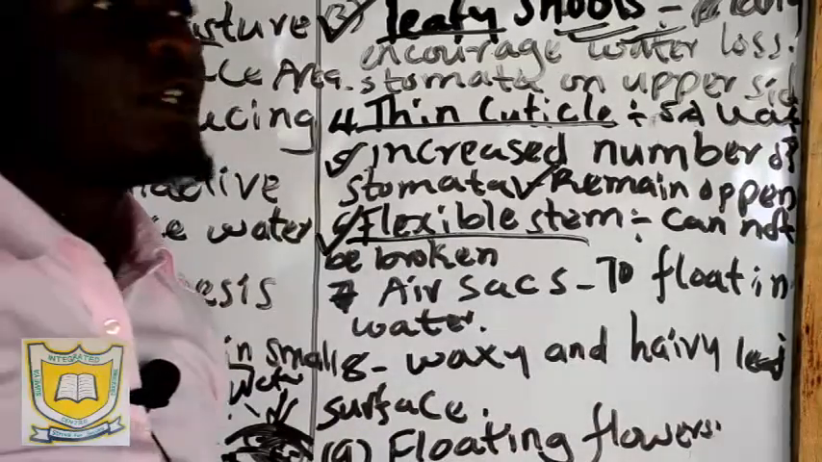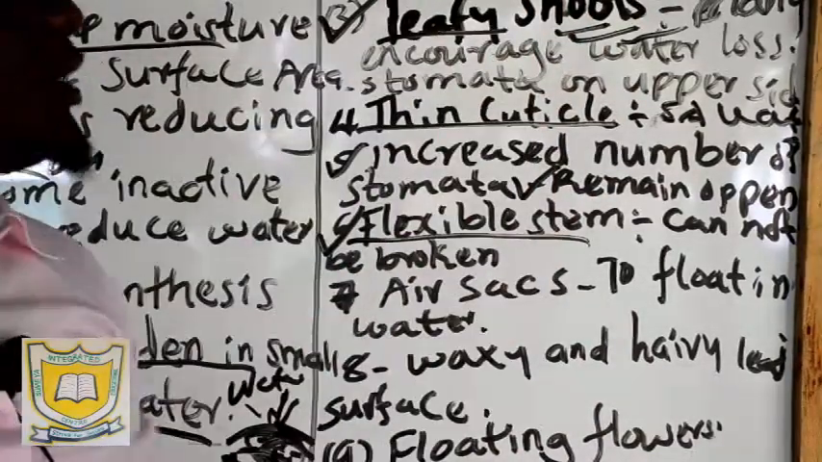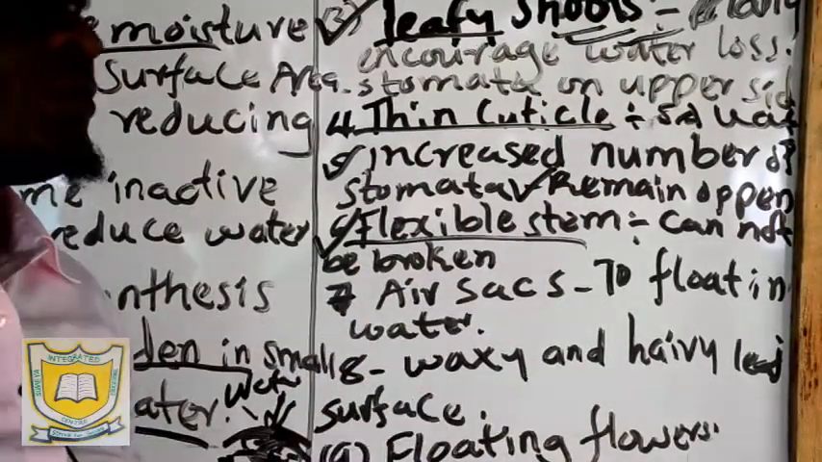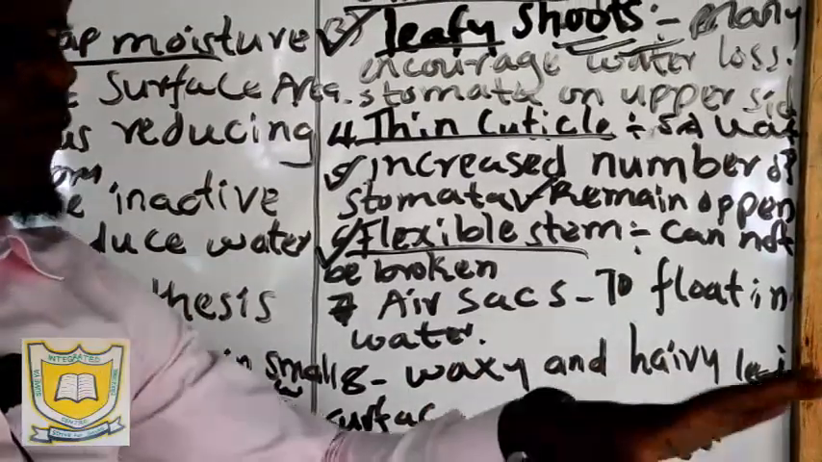Now, the other adaptation of plants found in the wet seasons is that they have flexible stems. An example is the water lily. The water lily has a very flexible stem. Why? This plant is grown in a water season.